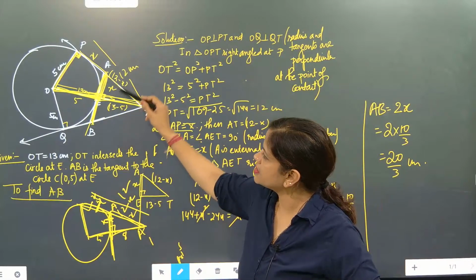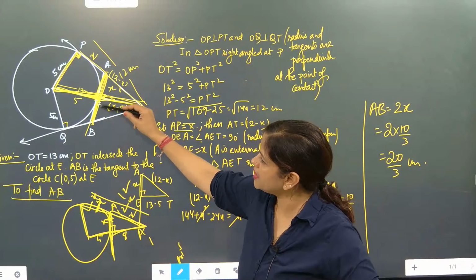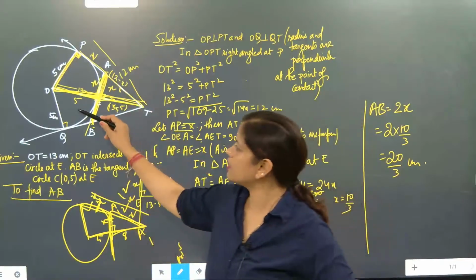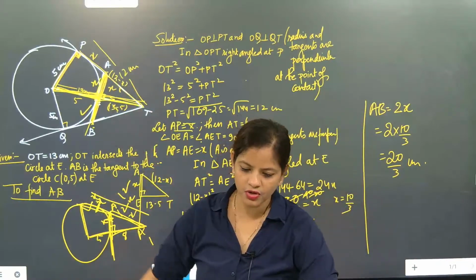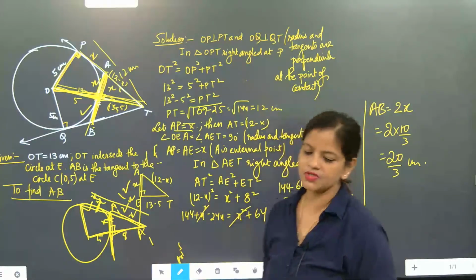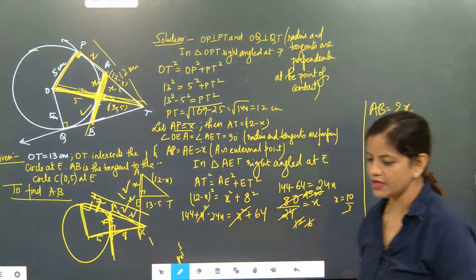So this part and this part will be congruent. So AE is equal to EB. So if x is coming as 10 by 3, this part will also become 10 by 3. That's it. Story over. Understood? That's how the question was given to you and you can solve like that only. I hope.